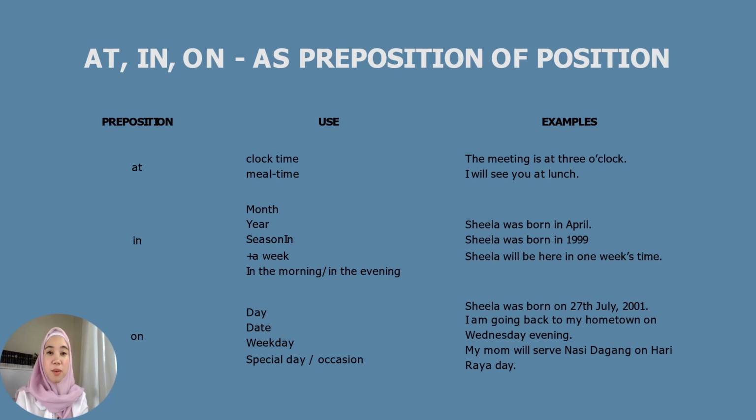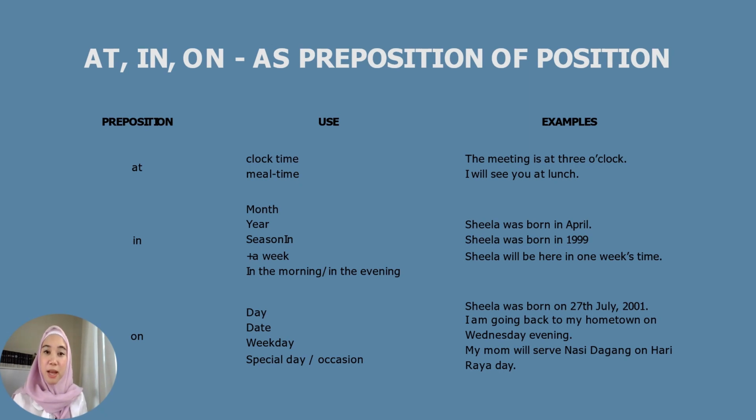Let's look at the second one, which is in. So we use this when we're talking about month, year, seasons, week, and also in the morning or in the evening. Look at the example there. Sheila was born in April. Sheila was born in 1999. Sheila will be here in 1 week's time.